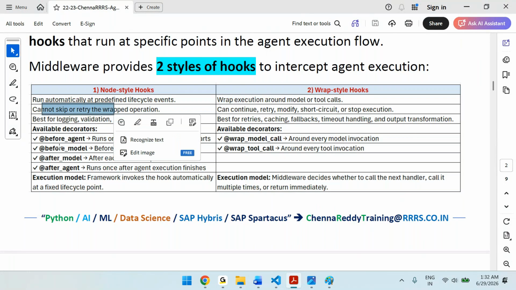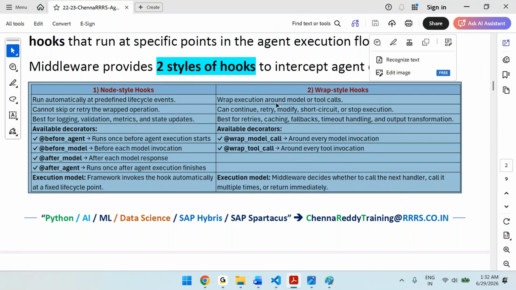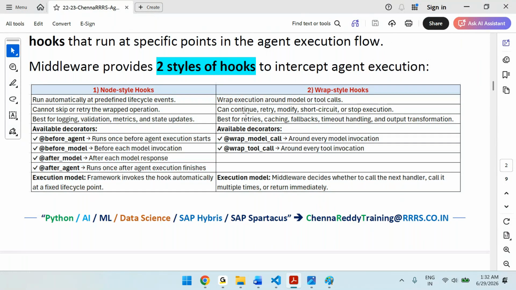Okay, so before agent, after agent, before model, after model, you can use for logging, metrics, and validation purposes. Then wrap style, when can we use it? Wrap means you are going to perform around the model, or around the tool. These are best for retry, caching, timeouts, and output transformation. Let's say you are getting output in some format and you want to transform it to some other format. These are all things we can do with wrap.